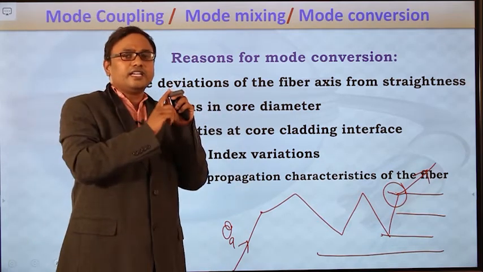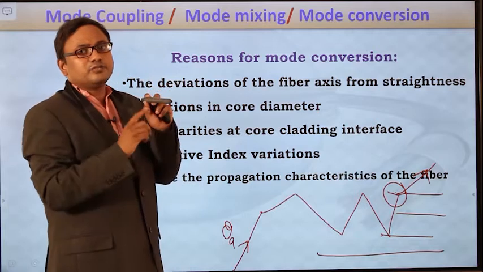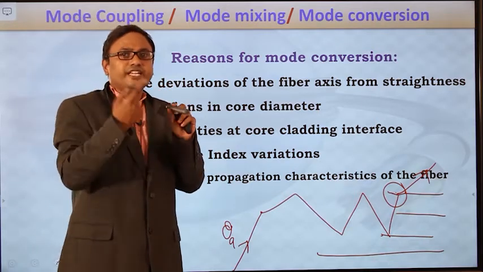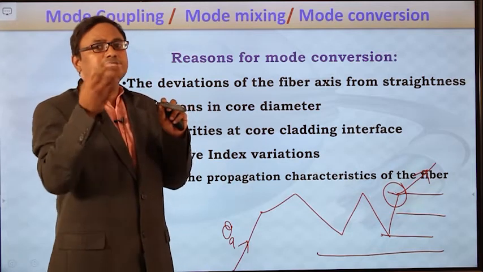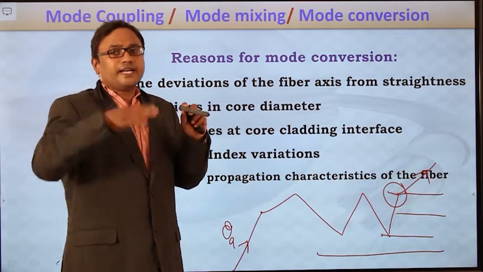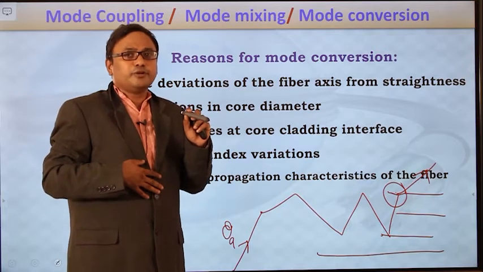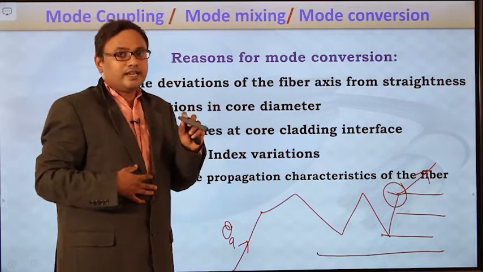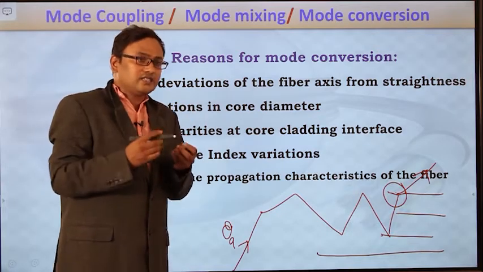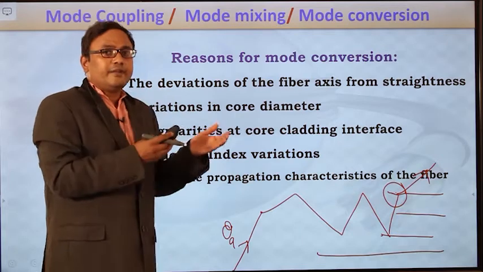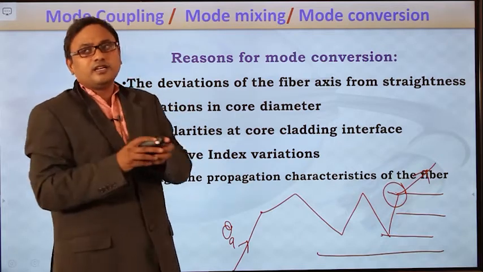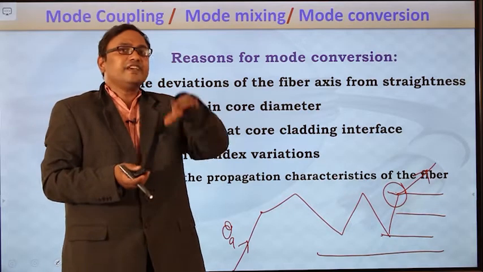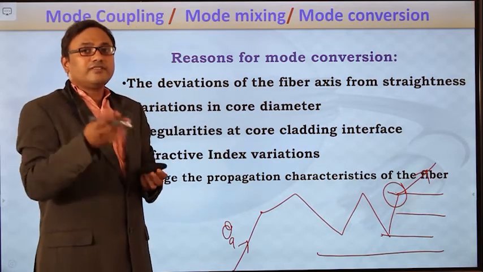Throughout the material, it may not be possible to maintain that 58% exactly. So rather than 58% at a particular portion, if it is maintained as 57%, because of the variation in the material compositions, material density may vary at certain portions, right? Or otherwise at some portion more material may be deposited, or at some portion somewhat thinner material may be deposited. So because of the material density variations also, the refractive index will vary.